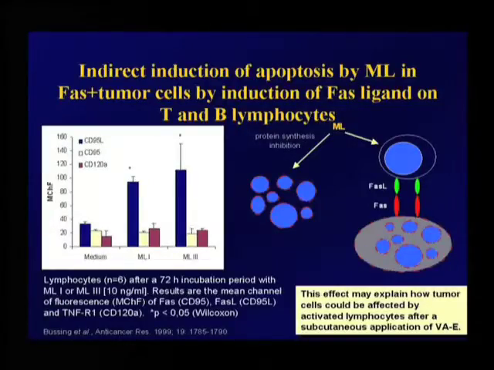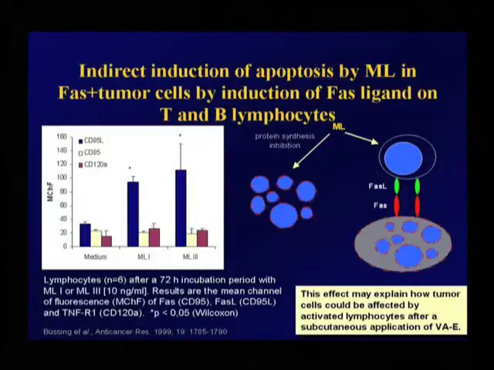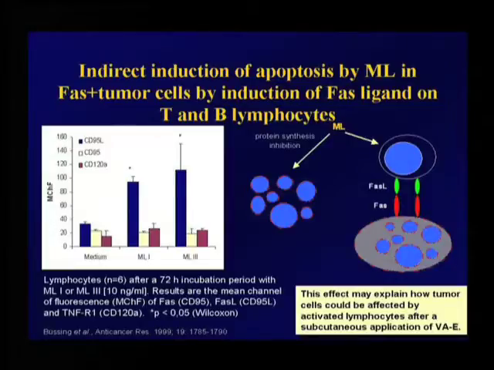When these Fas ligand-expressing lymphocytes bind to tumor cells that express the Fas receptor, the tumor cells undergo apoptosis. This effect may explain how tumor cells could be affected by activated lymphocytes after a subcutaneous application of Viscum album extract.